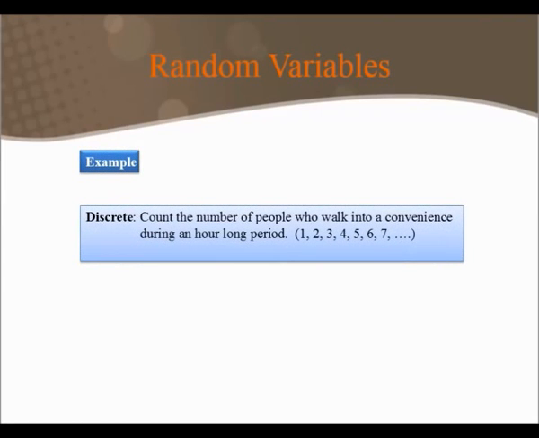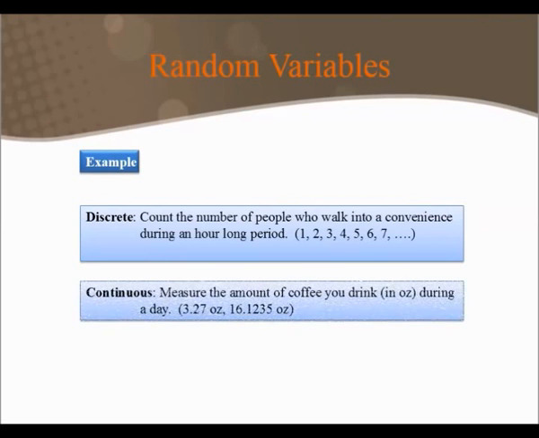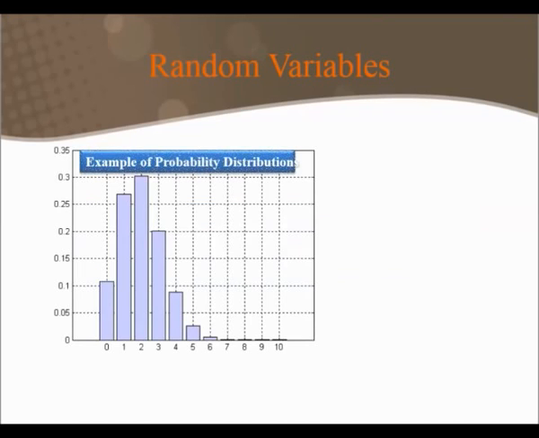Example: count the number of people who walk into a convenience store during an hour-long period. 1, 2, 3, 4, 5, 6, 7. This is discrete. Measure the amount of coffee you drink in ounces during a day. Of course, this could take on any value between two integers, so we consider this to be a continuous random variable.